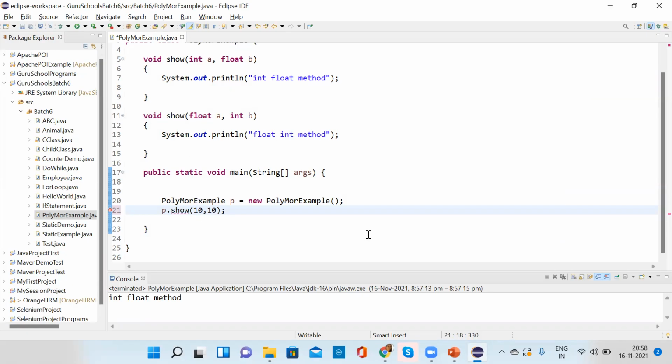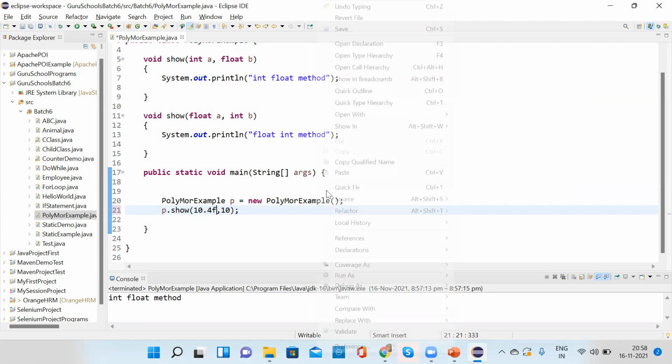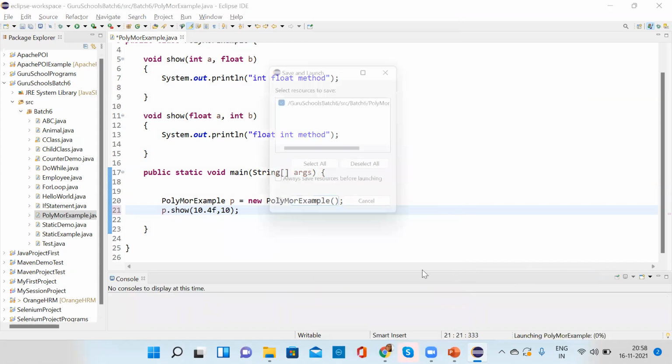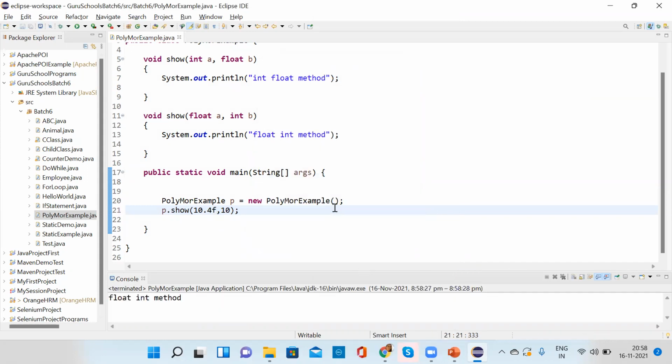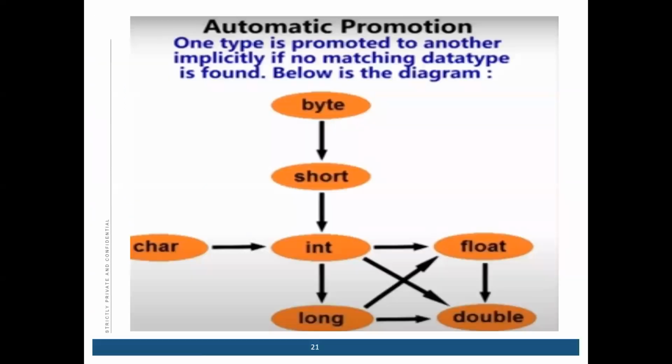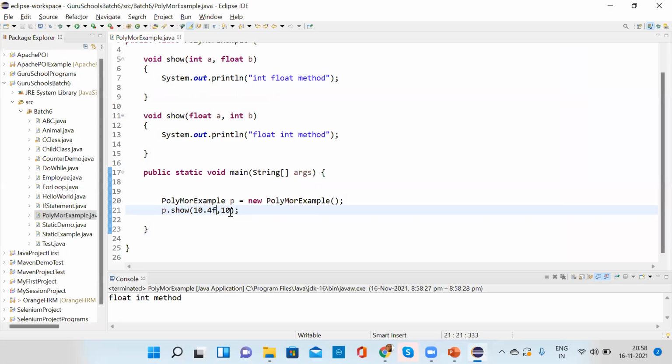But if I call this, then what will happen? Second. Correct, it will call the second, right? Why? Because of automatic promotion.